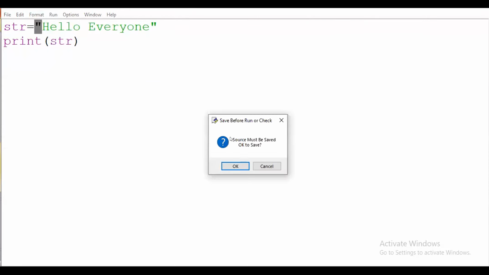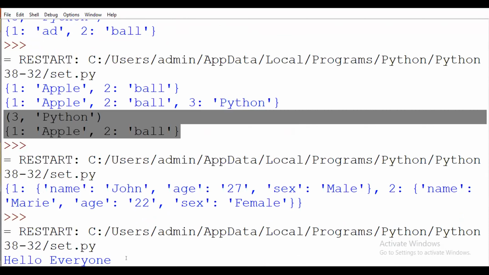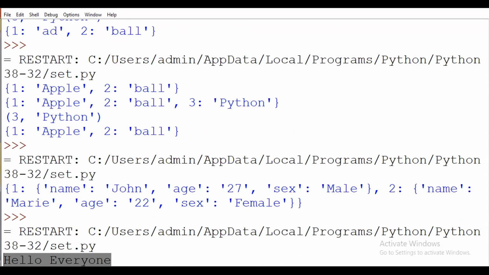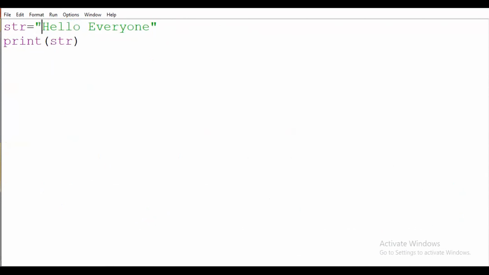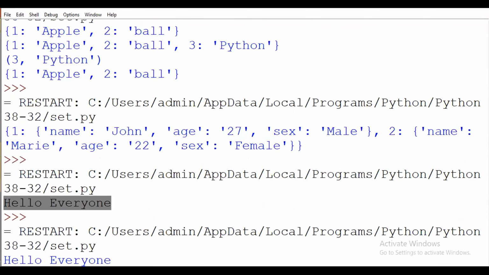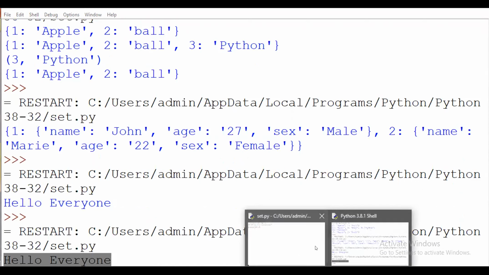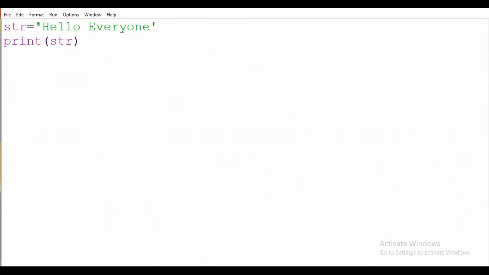Here I am declaring my string with the double quote. Okay, now suppose I will write here single. So it will execute. Now we will represent our string with the triple quote. Triple quote.